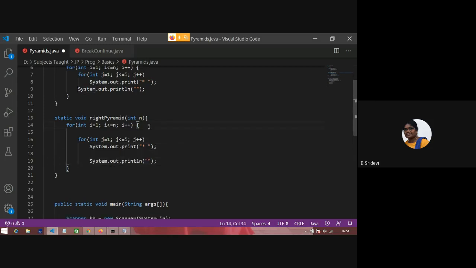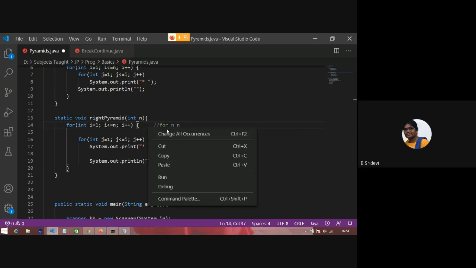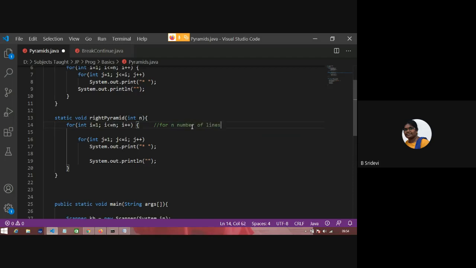This for loop is for n number of lines. And this for loop is for printing stars. And why this one? To go to the next line.